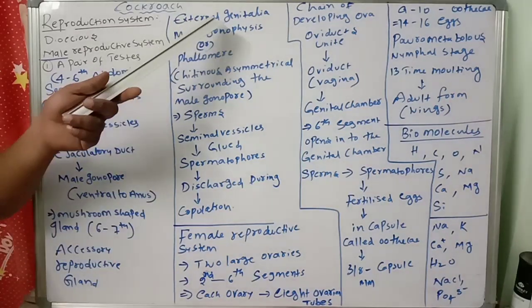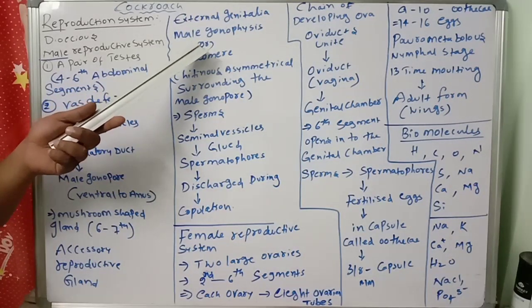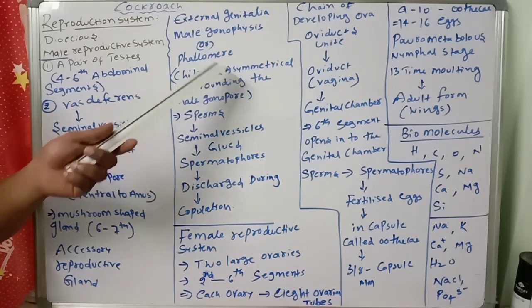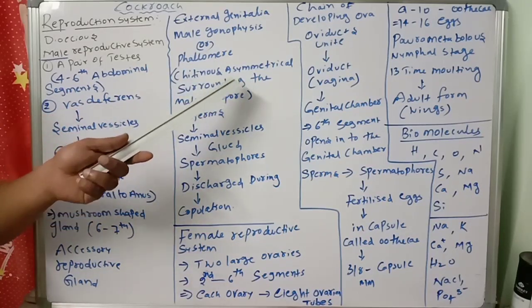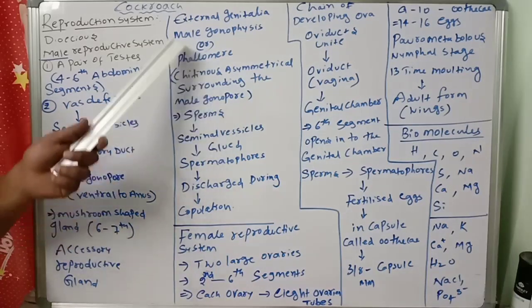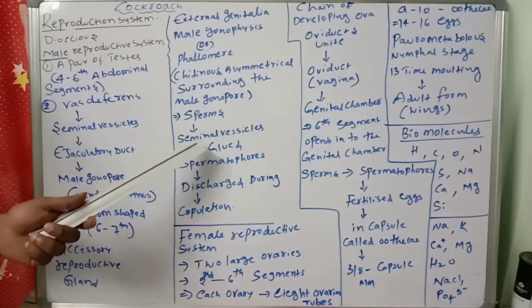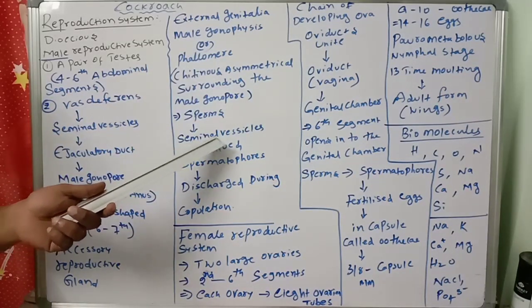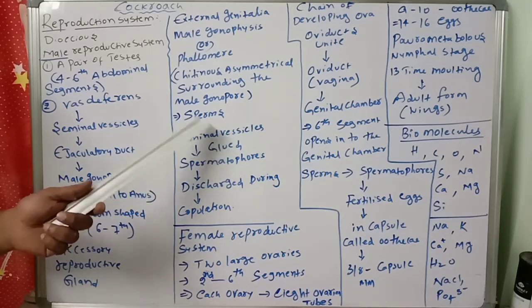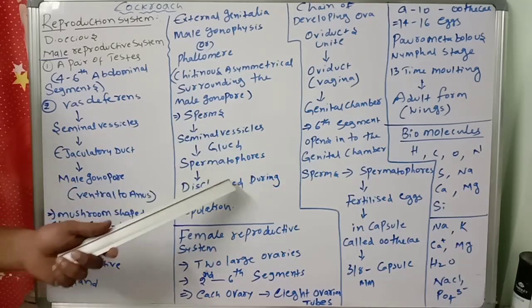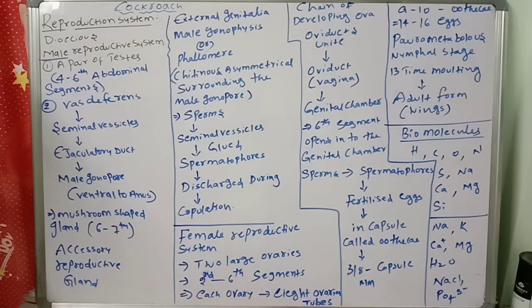And the outer part, the external genitalia, is the male gonapophysis or phallomere. It is a chitinous, asymmetrical structure surrounding the male gonopore. The testis produce sperms, which are matured and stored in the seminal vesicles and form the spermatophores, then they are discharged during copulation. That is the male reproductive system.